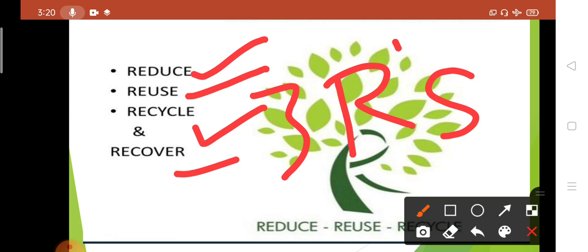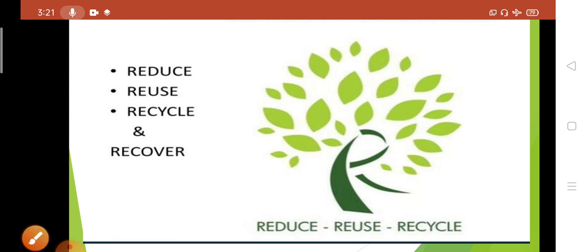What is recycle here? The things such as plastics, paper, glass, and metals can be separated from the garbage. We have to separate these materials from the garbage and they have to be recycled. Why do we have to recycle them? To make new things from them. So this one is about the 3 R's rule, that is reduce, reuse and recycle.